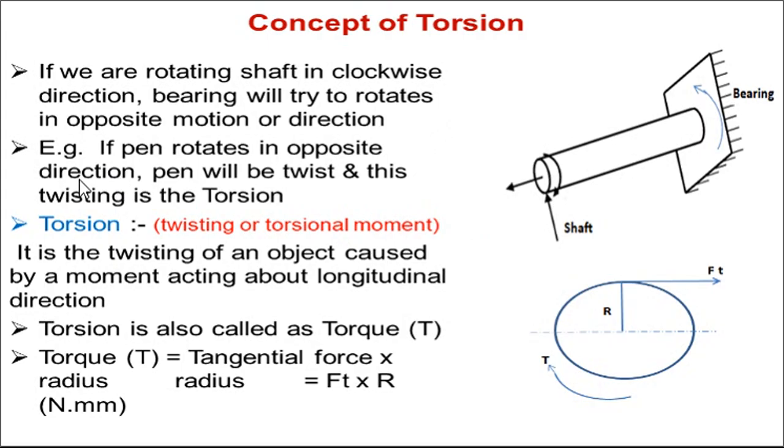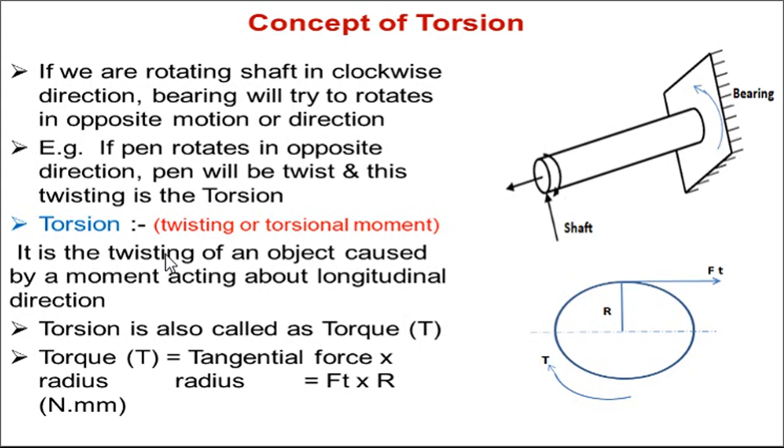And there is one more example for understanding torsion. If you take a pen in both of your hands and rotate it in your palms in opposite directions, one clockwise and the other anti-clockwise, at that moment the pen will also twist. So there is a twisting of the pen, and this twisting of the pen is called a torsion. A very simple example: take the pen in both hands, one clockwise and the other anti-clockwise, and a twist is created, and that twisting is the torsion.